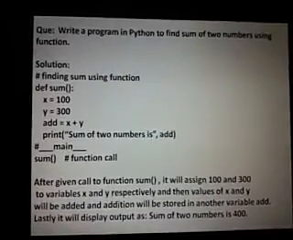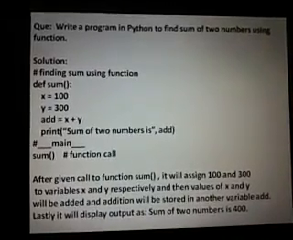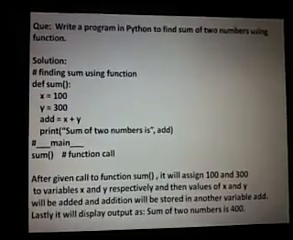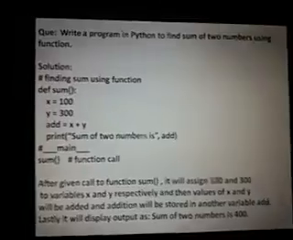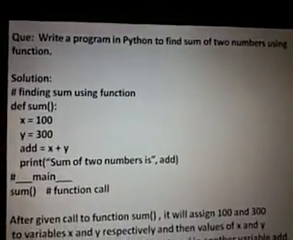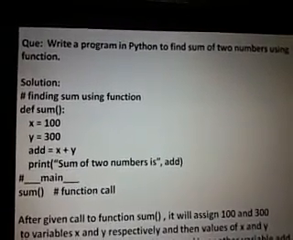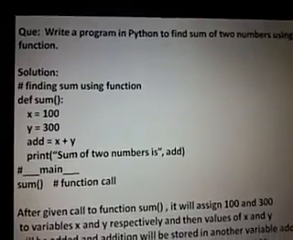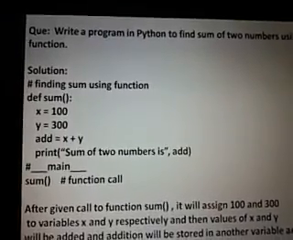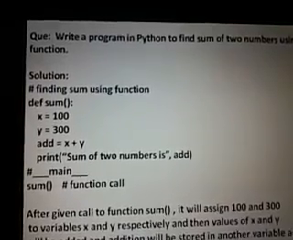Now, the maximum programming part you are already aware of, but how this particular thing is supposed to be implemented using a function, we are covering in these two examples through this video. See the question. Question says, write a program in Python to find sum of two numbers using function. You know how to write it very well, but now this is implemented through the function. Now if you observe the solution, hash finding sum using function will be the remark or the comment, a non-executable statement.